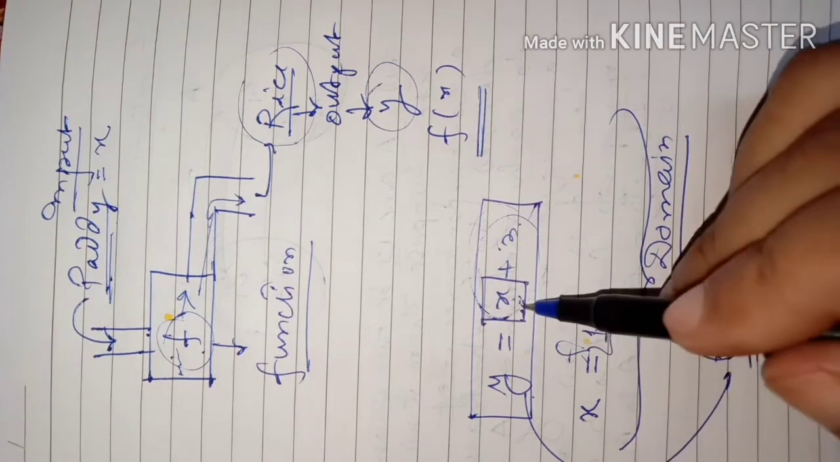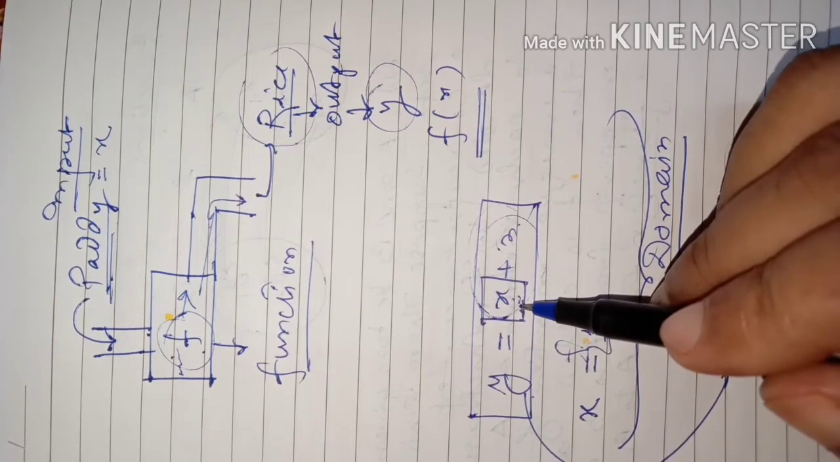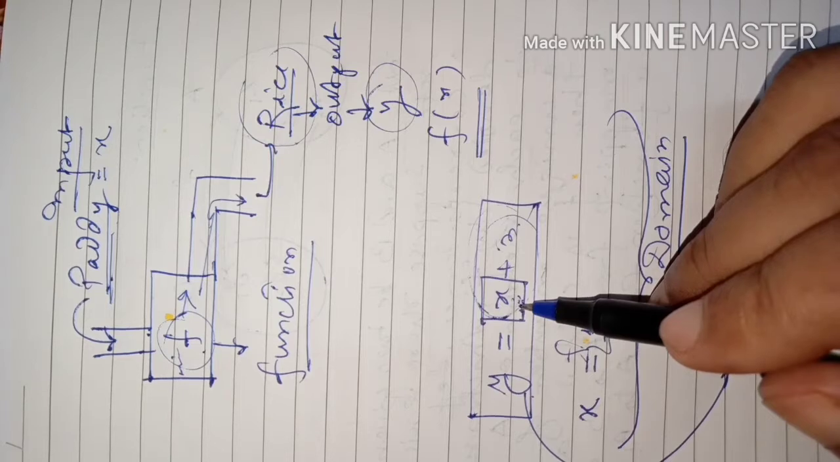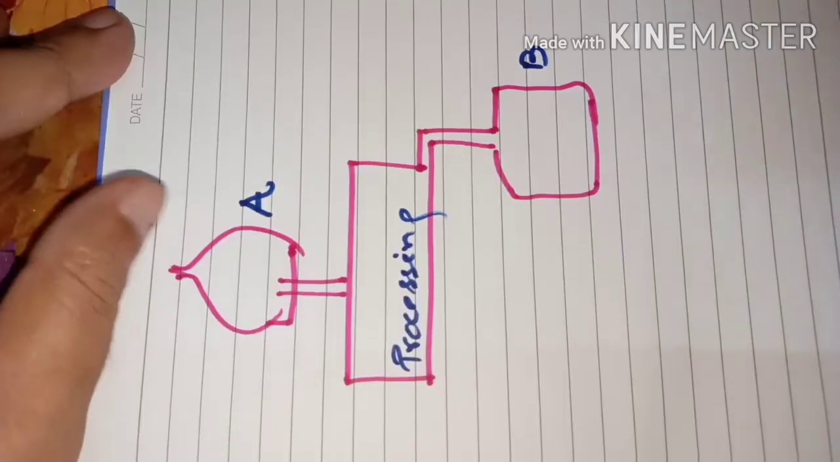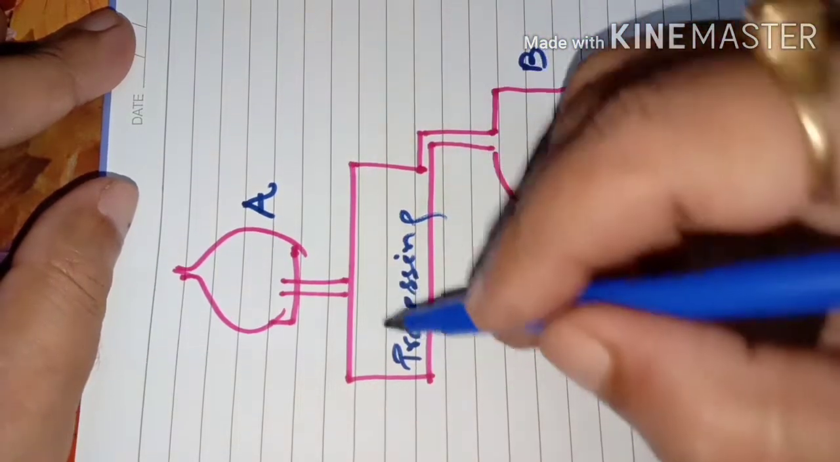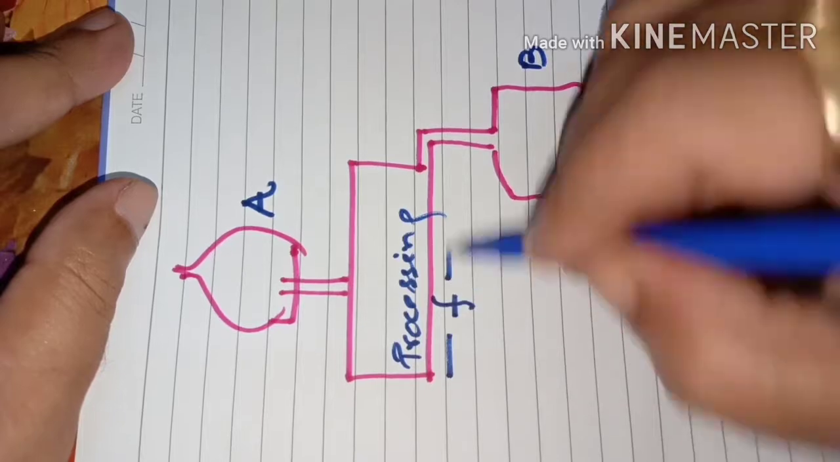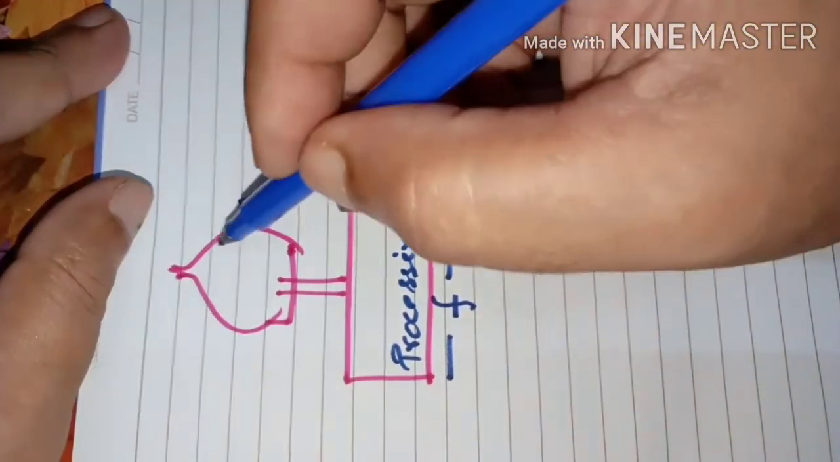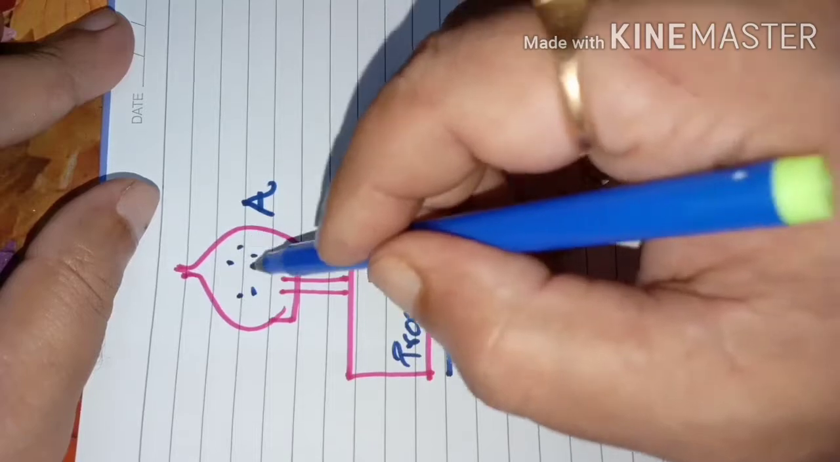Provided every input gives you one unique output. It should not be two different outputs. That is the rule in a function. So dear students, try to understand from this diagram. I am trying to give you the idea of what a function is. This processing is a function. So you see, I have given here, suppose this is a tank. It has so many materials here.